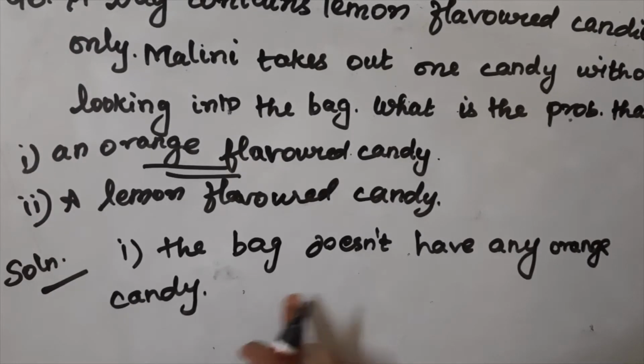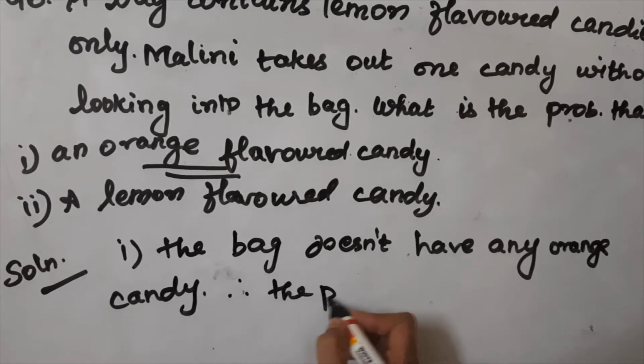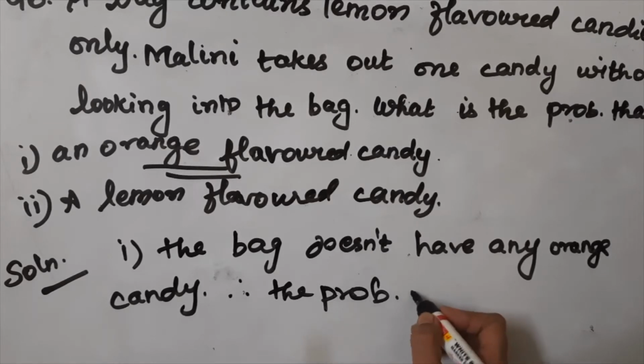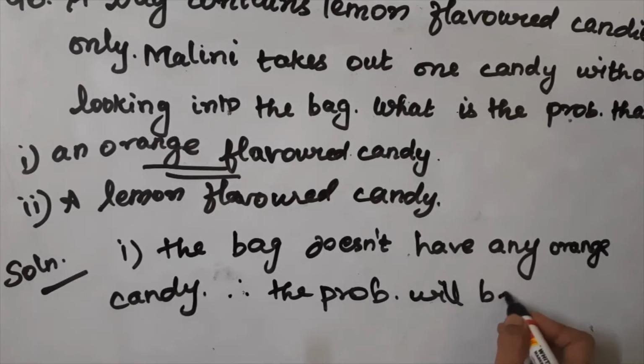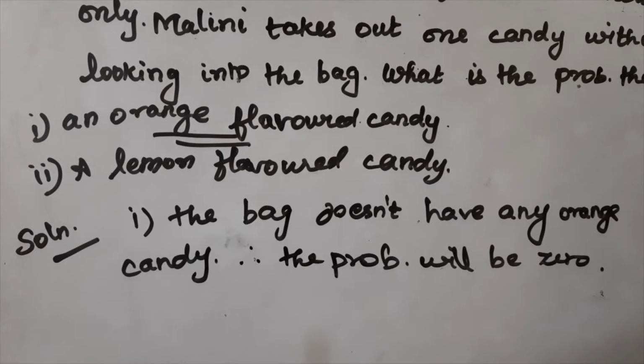The bag doesn't have any orange candy. Therefore the probability will be 0, since the bag doesn't have any orange flavored candy.